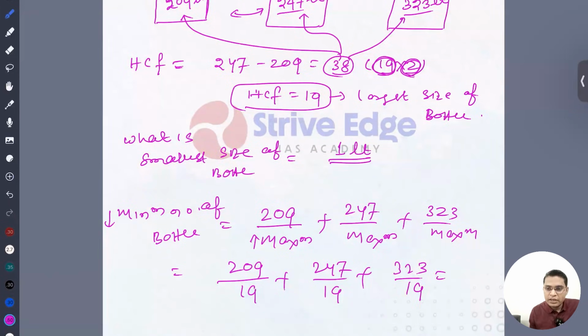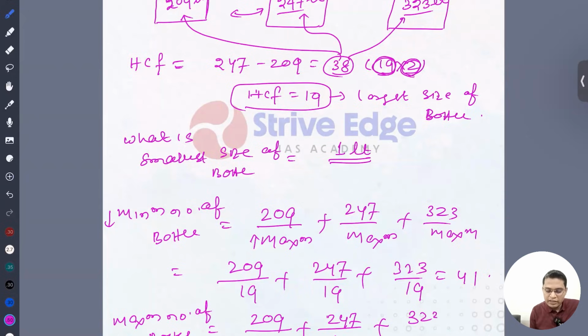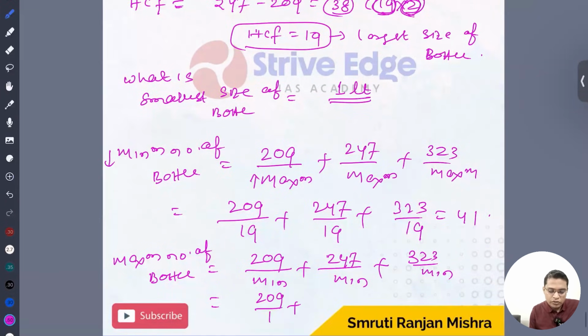So this value is 41. And if it is asking for the maximum number of bottles, then we choose the smallest size of bottle. So it is 209 by the minimum size plus 247 by the minimum plus 323 by the minimum, and the minimum is 1. So it is 209 by 1 plus 247 by 1 plus 323 by 1. So this value is 779. Okay, so hope it is clear.